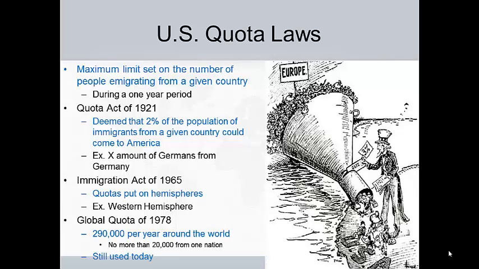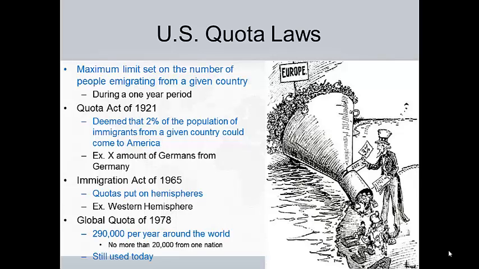The first time the United States implemented a quota was in 1921, and basically what they said was that 2% of the population of immigrants in a given country could come to the United States. So if there are 7 million Germans, 2% of that amount could come year after year after 1921. Then we implemented the Immigration Act of 1965. We put quotas on hemispheres, specifically X amount of people coming from the Western Hemisphere versus X amount of people coming from the Eastern Hemisphere. And then in 1978, which we still use today, we put a global quota down, where about 290,000 people are allowed to the country per year.